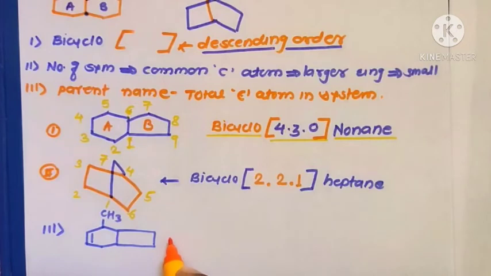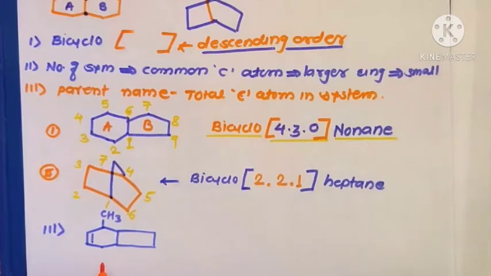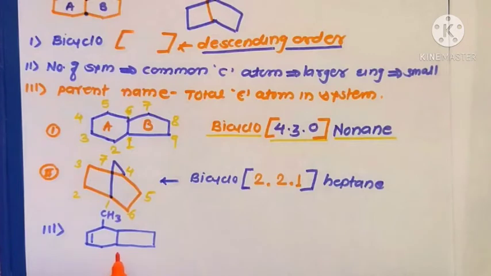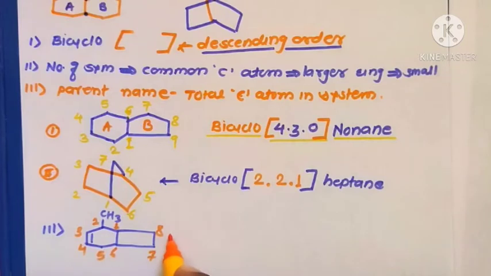Therefore, at the beginning of the nomenclature you write the number and name of the substituent. Start numbering from the common carbon: 1, 2, 3, 4, 5, 6, 7 and 8. There are a total of 8 carbon atoms in the ring system, so the root name is oct.